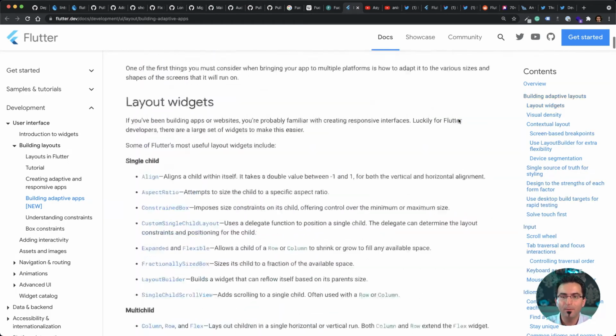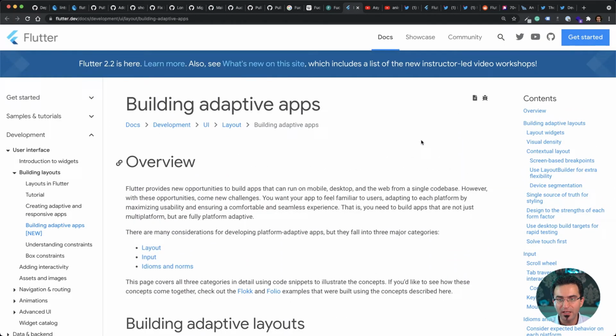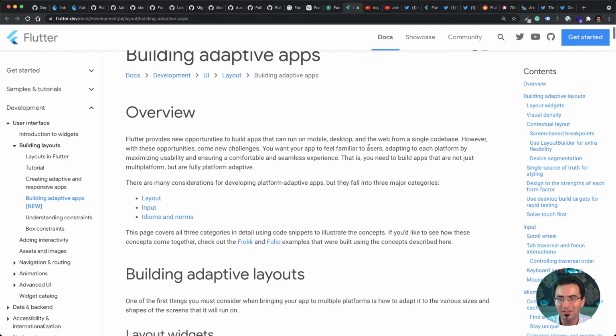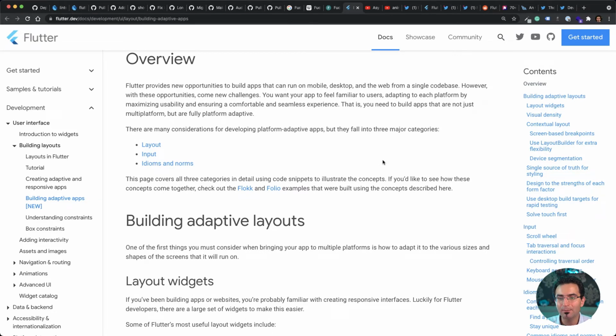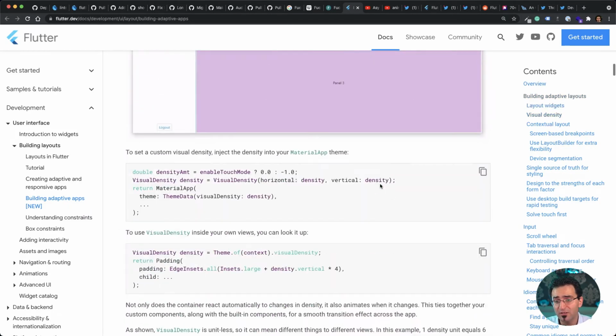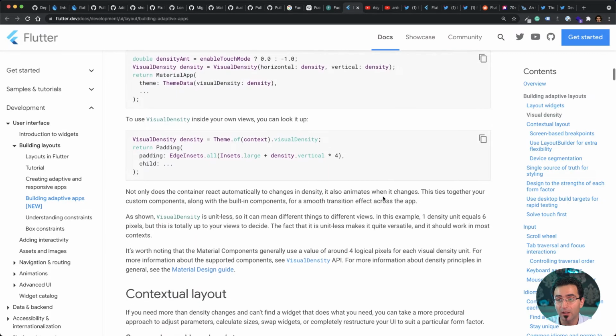Okay, some news from the Flutter team. First of all, there is new documentation on the Flutter documentation website. I will put all the links in the comments or show notes, wherever you are listening or watching. Don't worry about it. It's about building adaptive apps, and it's very interesting. Of course, it's a very long article or tutorial talking about adaptive UIs or layouts. A very interesting approach. If you have not read that so far, please go ahead and read it. It's very insightful, and you will learn a lot from it.